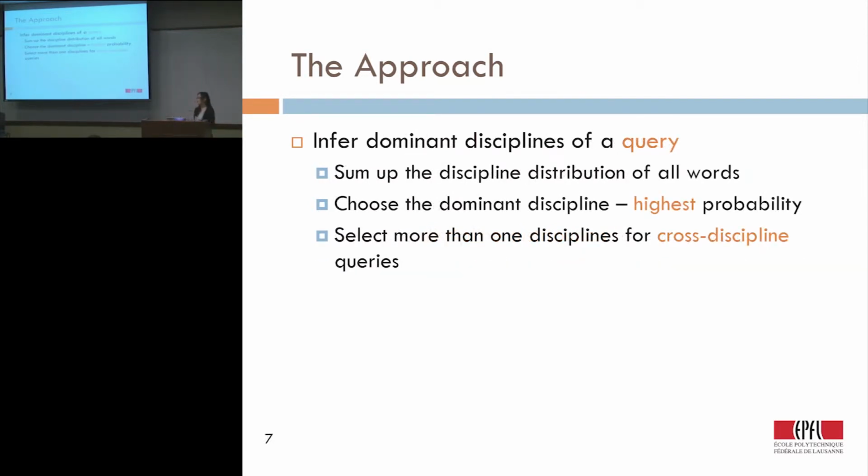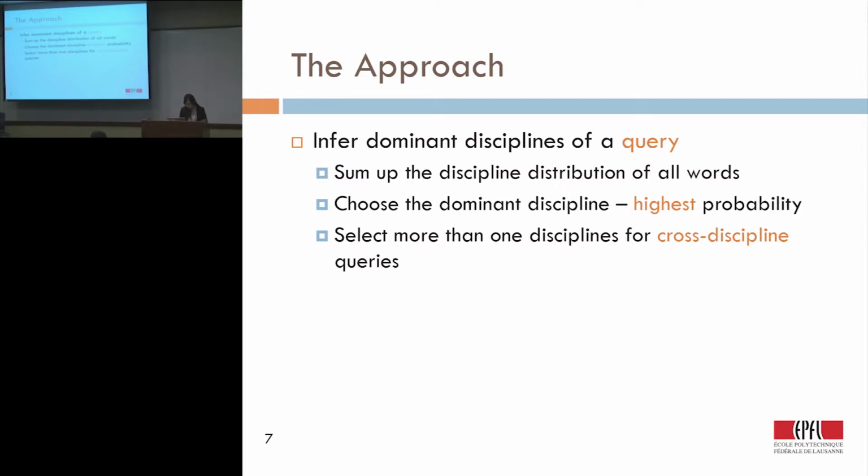So now we have a matrix showing the discipline distribution for every word. And imagine now we have a query. We know for each word in this query what kind of discipline it falls into, so we compute the discipline distribution for the whole query. Then we choose the dominant discipline, the discipline that has the highest probability.